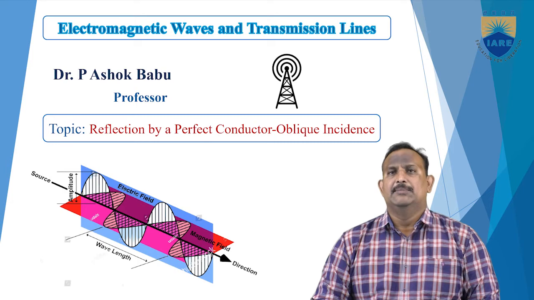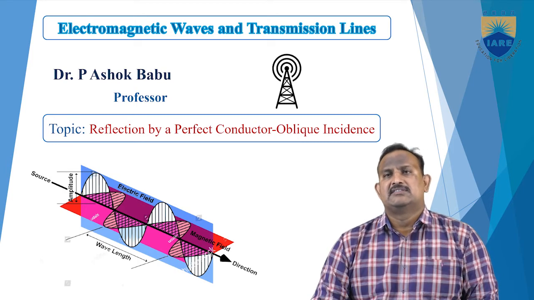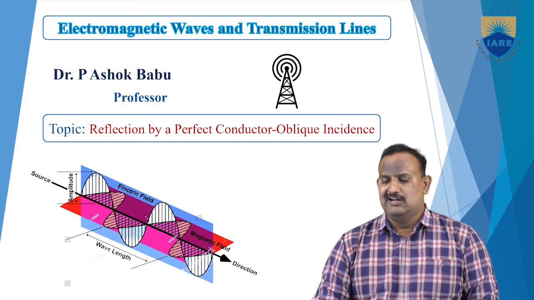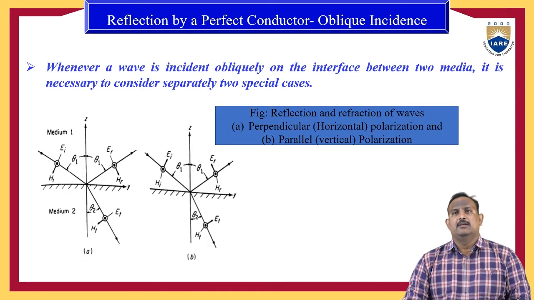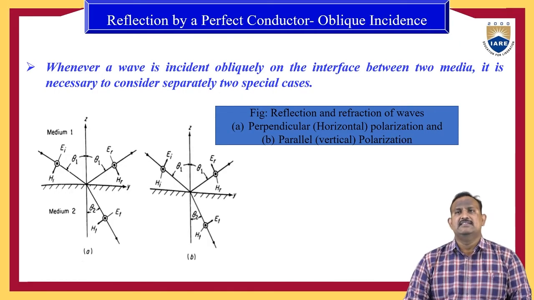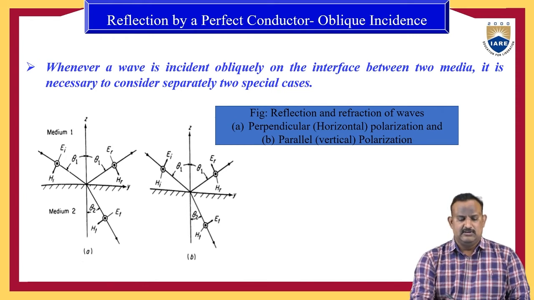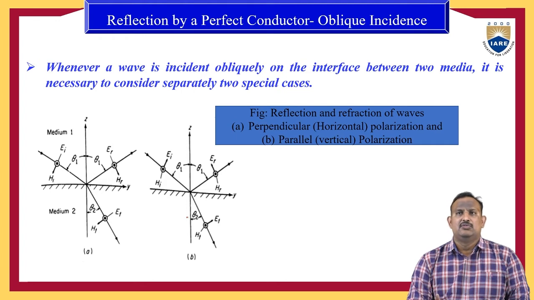In this video, I am going to discuss the reflection by a perfect conductor using oblique incidence. Whenever a wave is incident obliquely on the interface between two media, media 1 and media 2, it is necessary to consider separately two special cases: one is the perpendicular or horizontal polarization, and the second one is the parallel or vertical polarization.